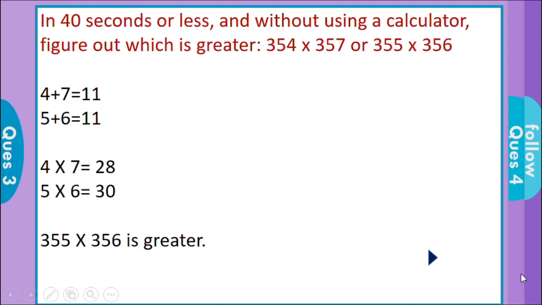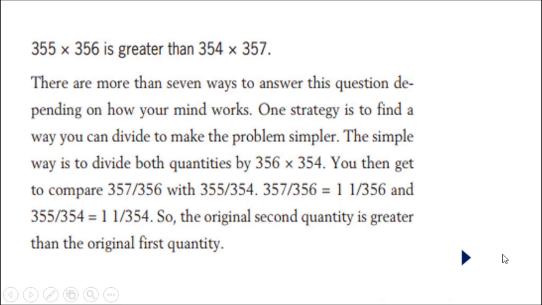Okay, there is also another method to find this. Let's see. This is a technique which is given in the book. There are more than 7 ways to answer this. Okay, so the simplest way they have given, this is one of the simplest ways. They are dividing both the expressions with 356 into 354.